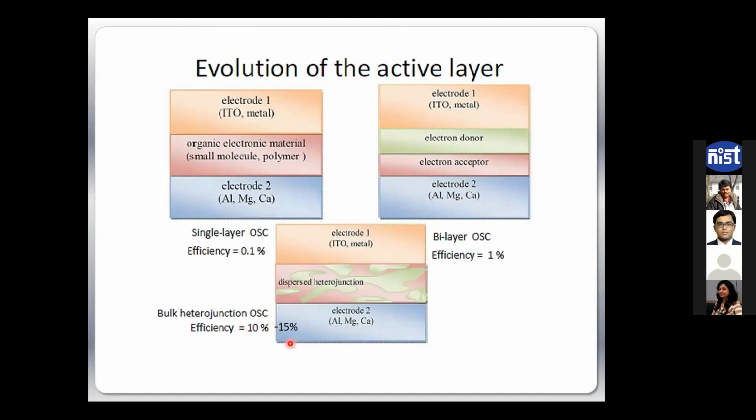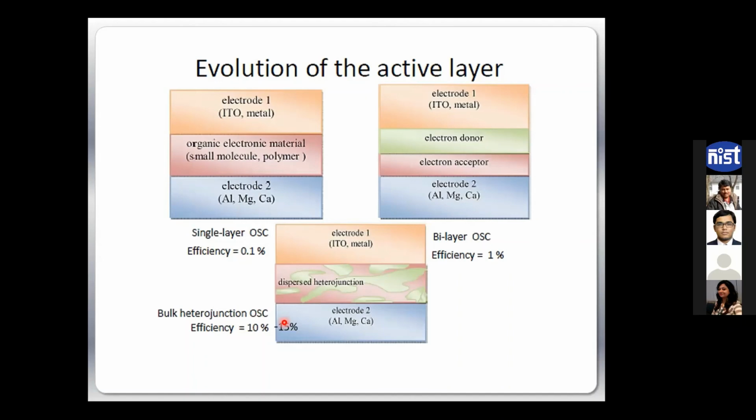The devices we are talking about, 15%, 16%, 17%, we achieved only after morphology optimization in that aspect, where we not only created PN interfaces at every 5-10 nanometers, we also made sure that those PN junctions have internal connectivity. That is extremely crucial.